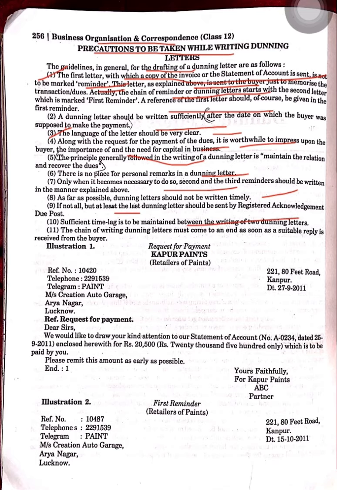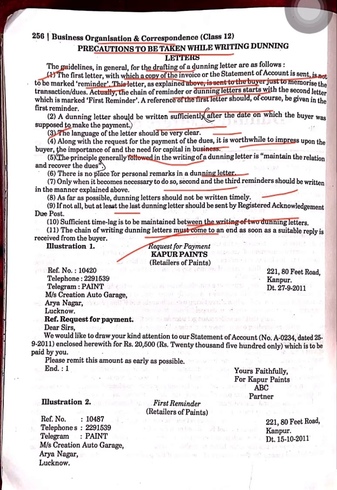Sufficient time lag is maintained between the writing of 2 dunning letters. It means don't send the letters quickly. There should be a particular time before sending 2 dunning letters. And at last, the chain of writing dunning letters must come to an end as soon as a suitable reply is received from the buyer. If the buyer has given a suitable reply, at that time you have to stop writing dunning letters.